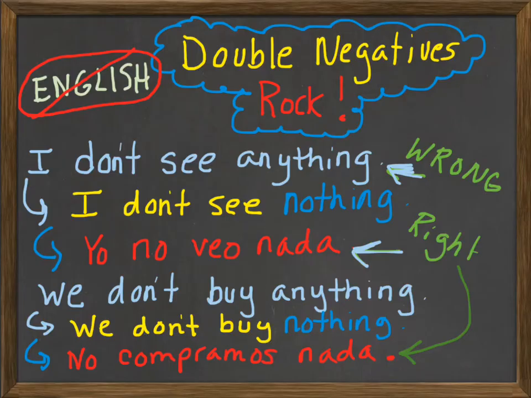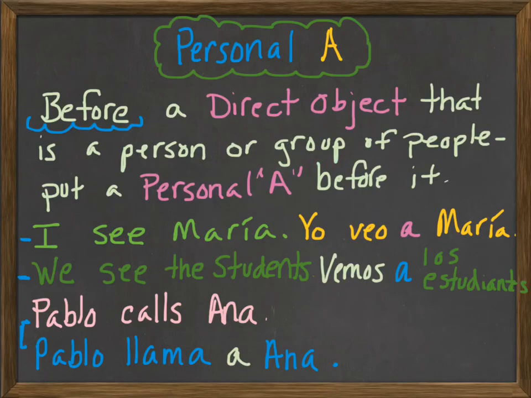Okay. Here's another example. We don't buy anything. That's your nice, proper English sentence. Okay. You're going to take it to your bad English sentence. We don't buy nothing. Okay. And then you're going to translate that. Okay. You have to have your double negative. No compramos nada. We don't buy anything is really how you would correctly translate that.